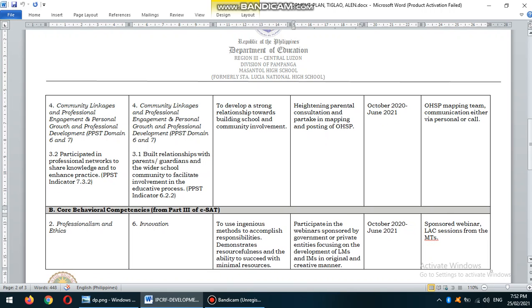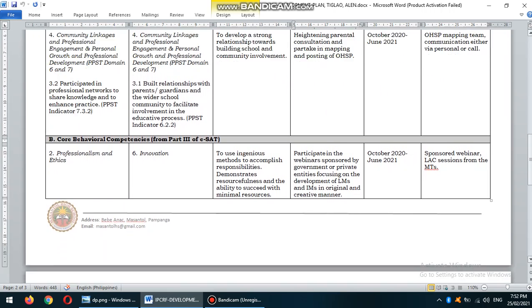Now, on part B, the core behavioral competencies. Ito naman po yung mga pinag-check natin. Alin sa mga yun ang skilled tayo, alin sa mga yun ang kaya nating exhibit. Now, on this strand, I have professionalism and ethics, of course, commonly for the teachers. Professionalism and ethics would be their number one when it comes to the core behavioral competencies. Now, of course, my least practice will be innovation, number 6, which is to use ingenious methods to accomplish responsibilities, demonstrate resourcefulness, and the ability to succeed with minimal resources.